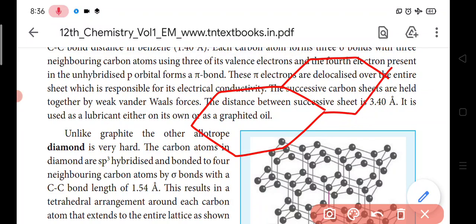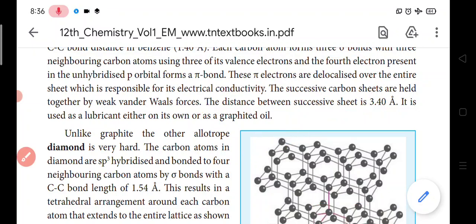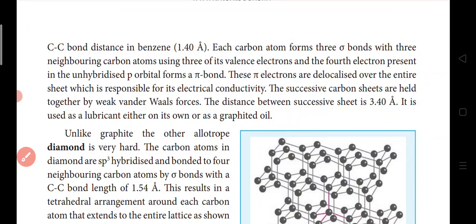If you take this carbon, it is forming 1, 2, 3, so 3 connectivities are there, which means each carbon atom is sp2 hybridized. All 3 are sigma bonds. Each carbon atom forms 3 sigma bonds with the 3 neighboring carbon atoms using 3 of its valence electrons, and the 4th electron present in the unhybridized p orbital forms a pi bond.